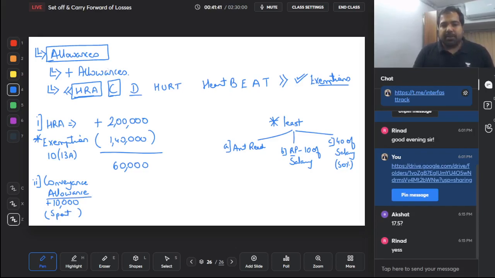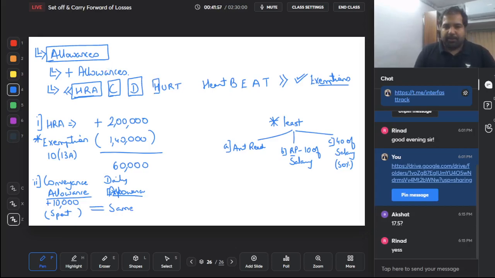Next, guys, allowance is daily allowance. Basically, for all your daily small things in offices, you get an allowance, daily allowance. And for the daily allowance also, guys, same to same. Amount that you get, you add. Amount that you spend, you get a deduction.